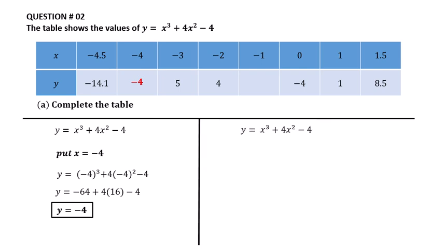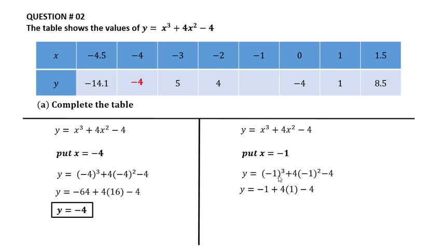Now the second value: y is equal to x raised to the power 3 plus 4x squared minus 4. Put x equal to minus 1, because here the value is minus 1. So y is equal to minus 1 raised to the power 3 plus 4 times minus 1 raised to the power 2 minus 4.